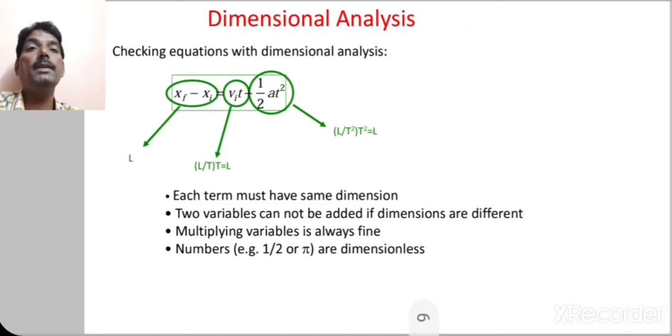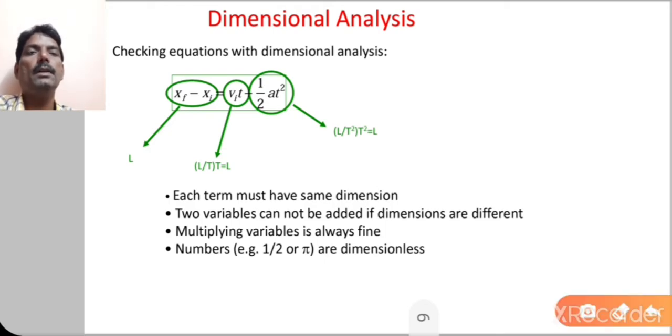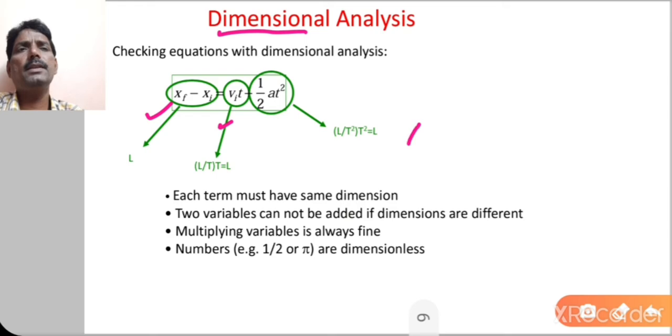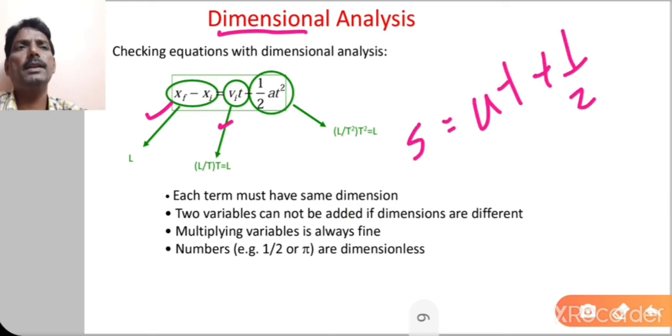Next one, dimensional analysis. Checking the equation with dimensional analysis means you have to check the dimensions of the equation from both sides. If the dimensions from both sides are equal, then you can say that the equation is correct. For example, if I take here x_f minus x_i is equal to v_i t minus 1/2 a t square, or you can say s is equal to u t plus 1/2 a t square. You can take this expression also.